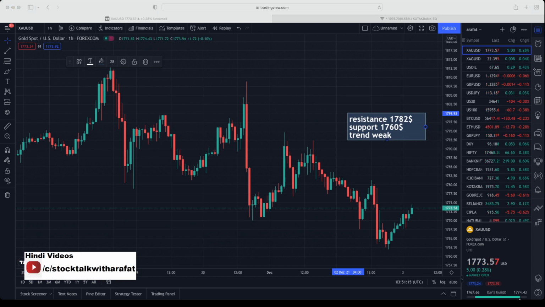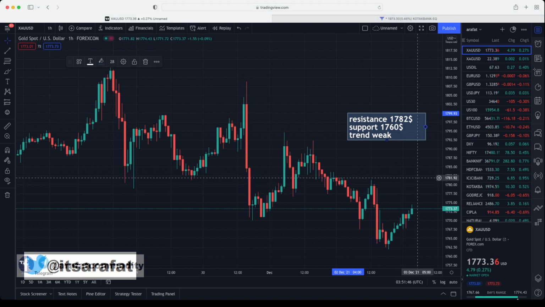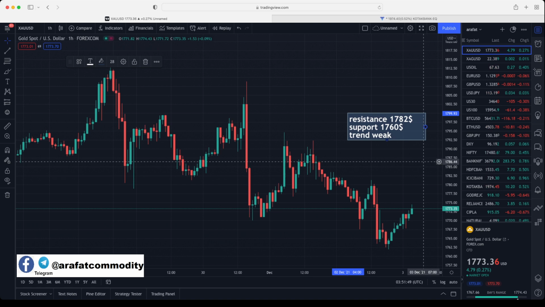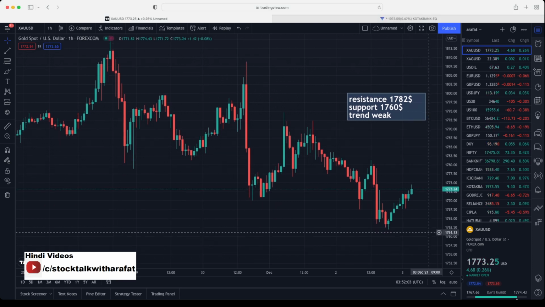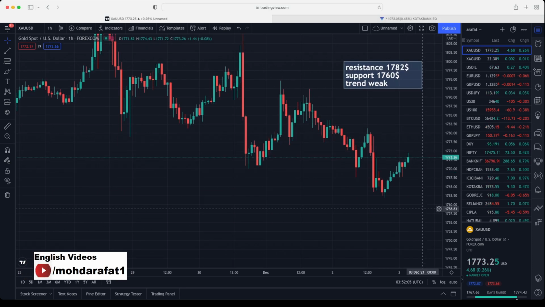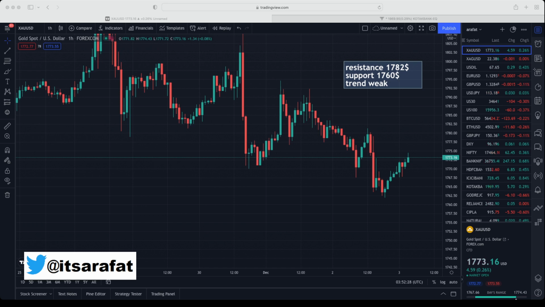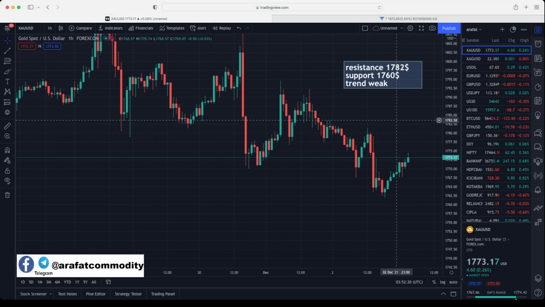1782 will act as resistance today. If market breaks 1782 and sustains above that level, then expect 1790 and 1800. However, support is at $1760. Below 1760 expect 1750 and 1740. These levels are valid till data only.